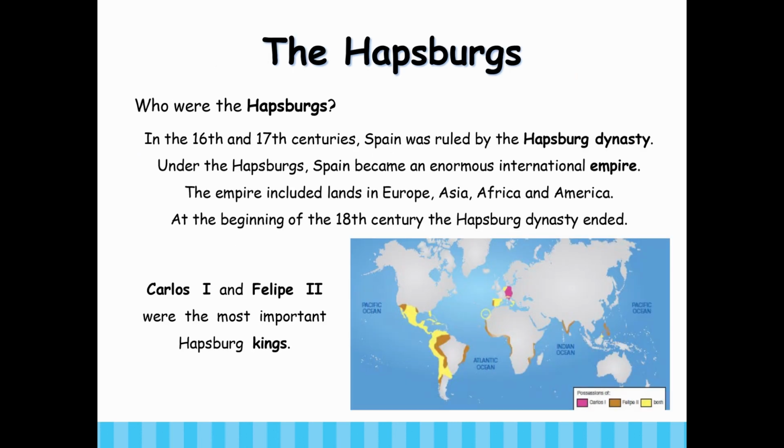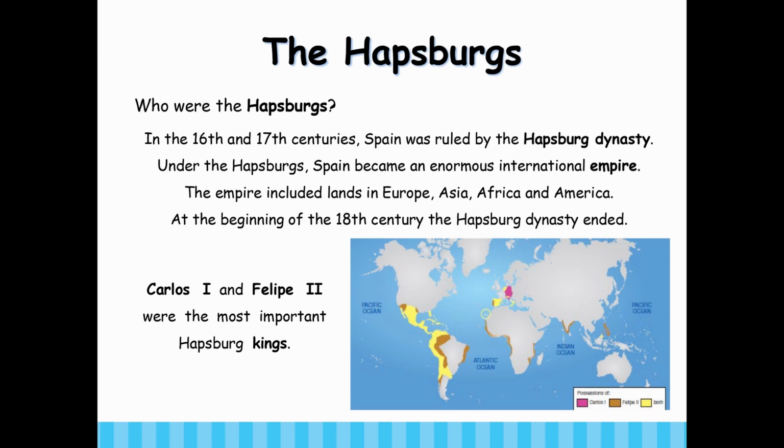The Habsburgs. Who were the Habsburgs? In the 16th and 17th century, Spain was ruled by the Habsburg dynasty. Under the Habsburgs, Spain became an enormous international empire. This empire included lands in Europe, Asia, Africa, and America. At the beginning of the 18th century, the Habsburg dynasty ended.